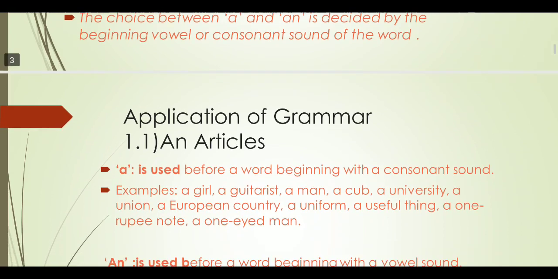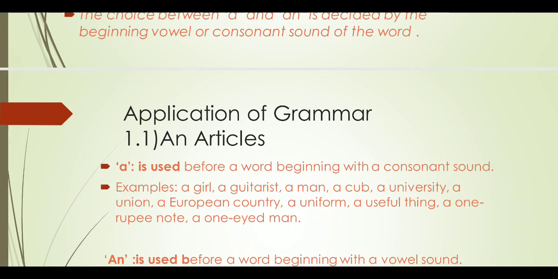A is used before a word beginning with a consonant sound. It is an indefinite article, used before a noun which is indefinite, not specific, general, but beginning with a consonant sound. For example, a girl, go, it is a consonant. A guitar artist, a man, a cube, a university. You are saying, sir, it starts with u, but it starts with a consonant sound.